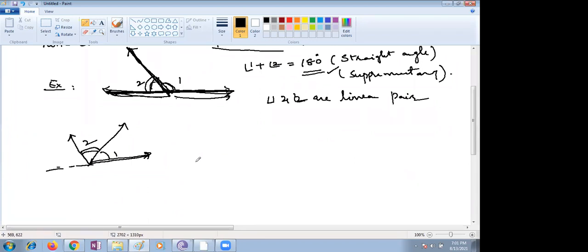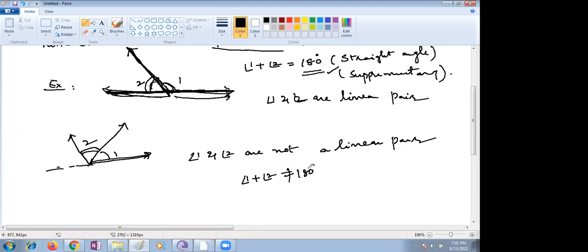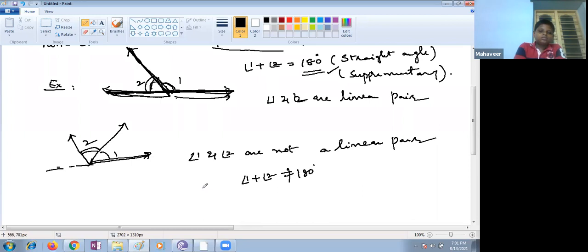Therefore, 1 and 2 are not a linear pair, since these two are not forming supplementary angles. In the first condition, we can write that angle 1 plus angle 2 is not equal to 180, so this is not a linear pair. You have to write the reason also, children.